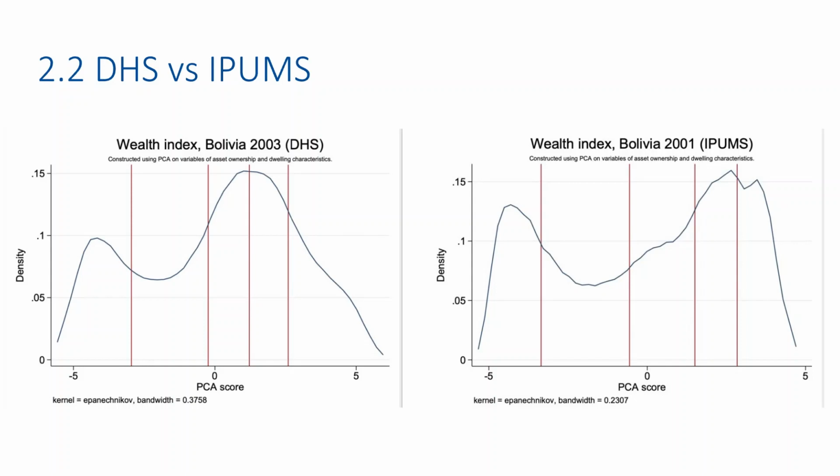The areas between the red lines represent the 5 quantiles, starting with the poorest at the far left of the graph and the richest at the far right. Interestingly, the graph tells a story about the economy of Bolivia, which looks bipolar, with a peak towards the lower end and a peak close to the higher end, but a smaller share of people in the middle.